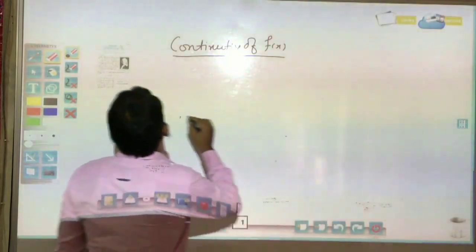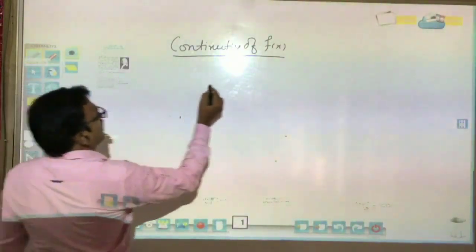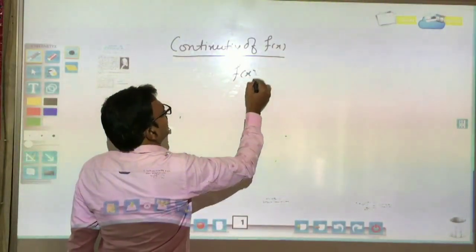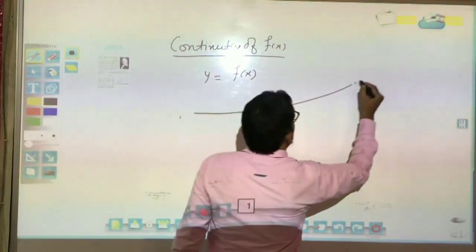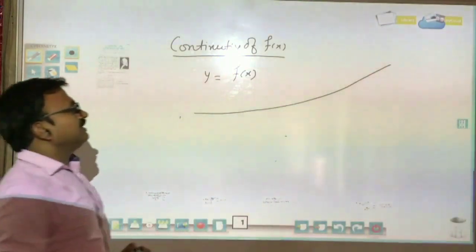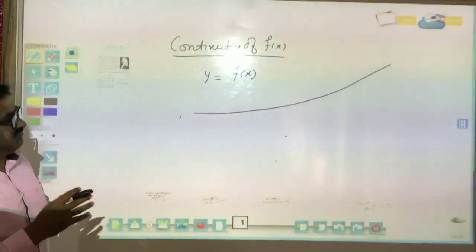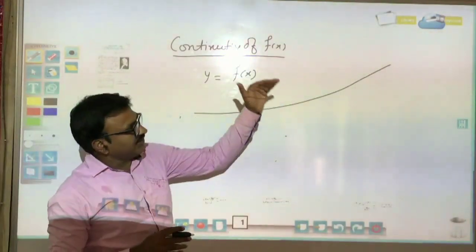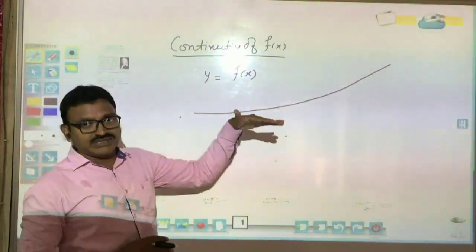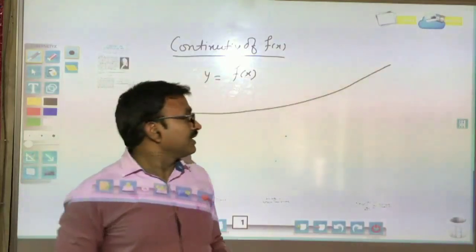Actually, we know that any function is a curve, a graph of a line, of a curve, or anything. Then this line, if it is continuous, then we say this function is continuous.